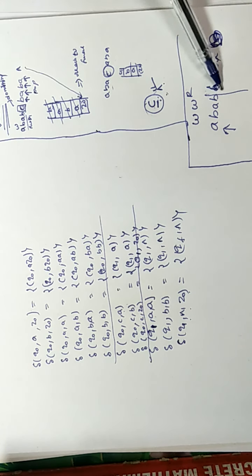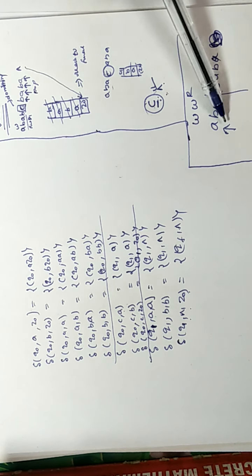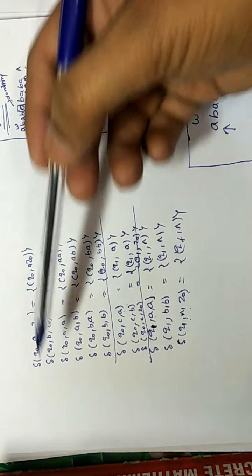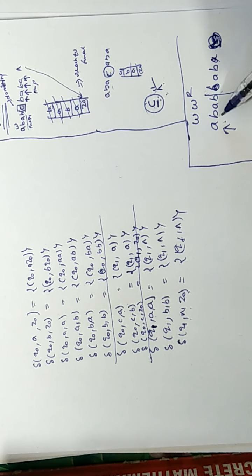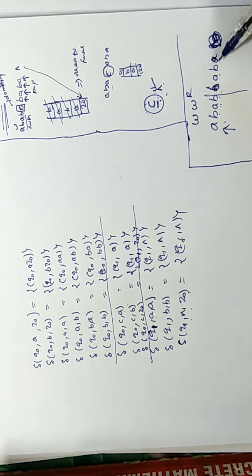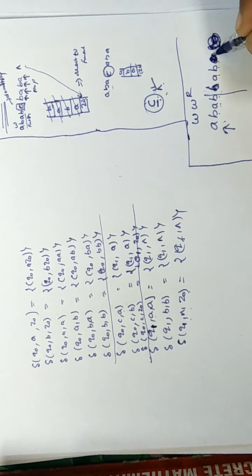You can see after this B we are going to get the reverse. I can see it, but the machine does not see it. For the PDA the cursor is at this position and there is no special symbol anywhere which indicates there is a mid. So if we give this input to the PDA, it will push everything into the stack. It will push A first, then B after A, then A after B, then B after A, then B after B, then A after B, then B after B, then A after B. It will push everything into the stack.